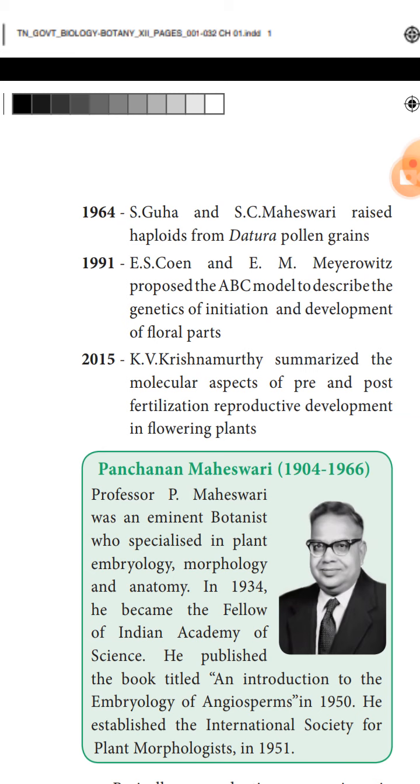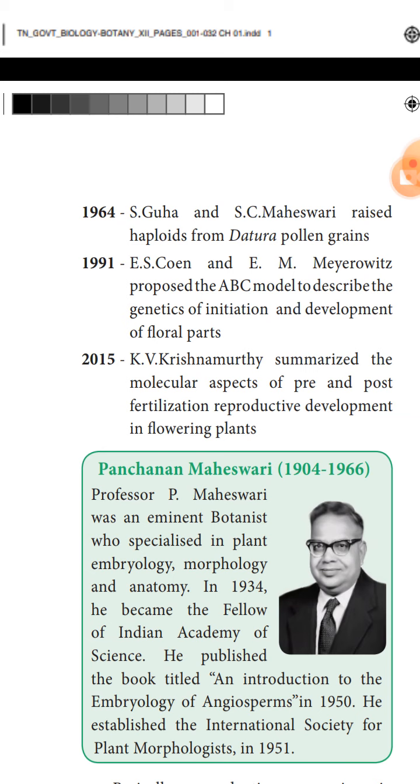Another is Kuhal and Maheshwari. Then Meyerowitz proposed the ABC model to describe the genetic initiation and development of floral parts. Among Indian scientists, K.V. Krishnamurthy summarized the molecular aspects of pre- and post-fertilization reproductive development in flowering plants.